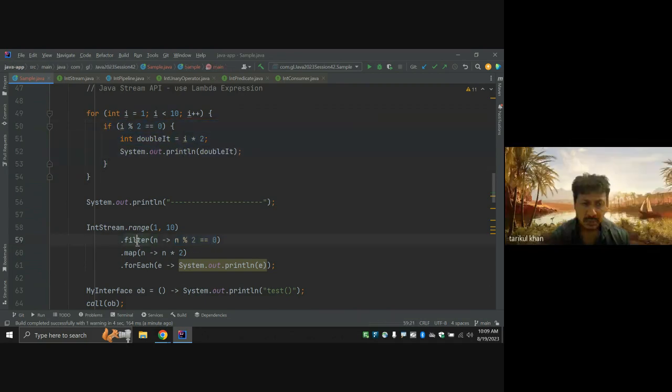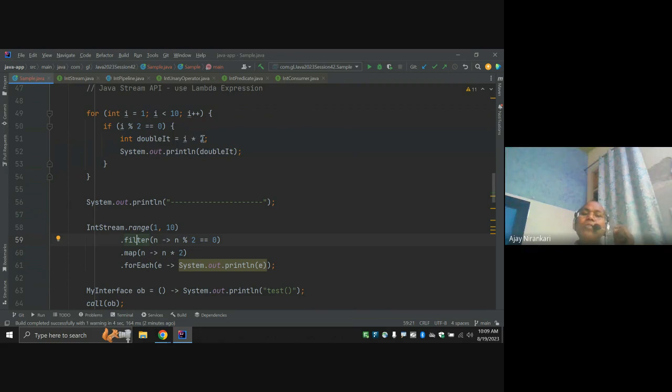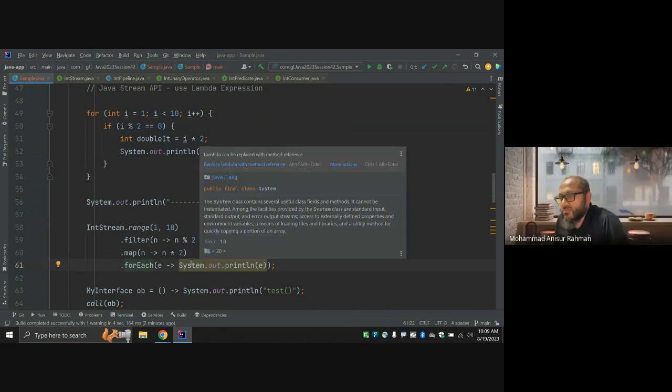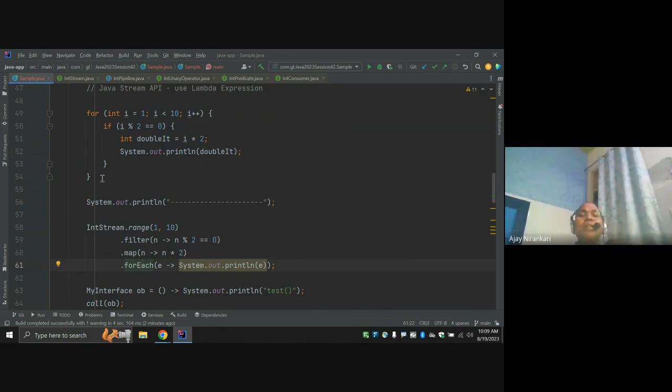So here we say filter. After that, I want to double the output. Here we say okay, I double it. That means map transforms one input to another output. And after that I want to print, so forEach just prints. So this just becomes practice. This code is converted to this code.